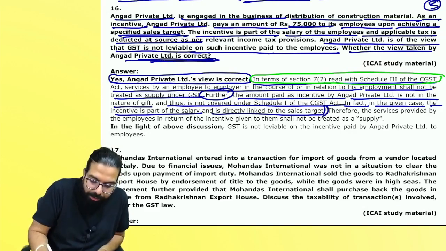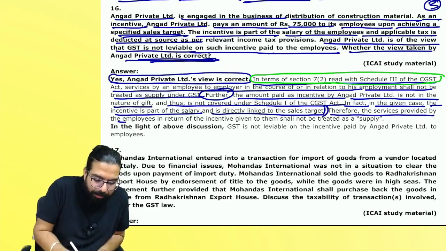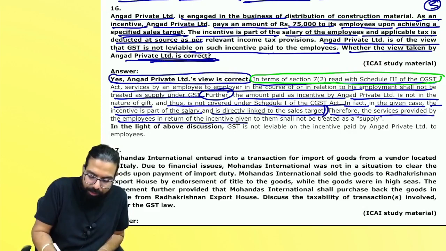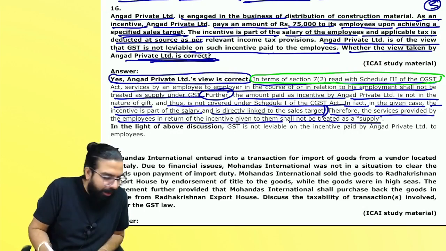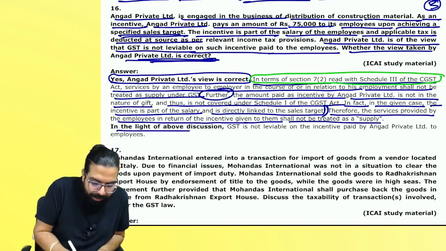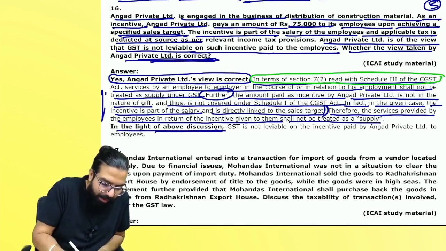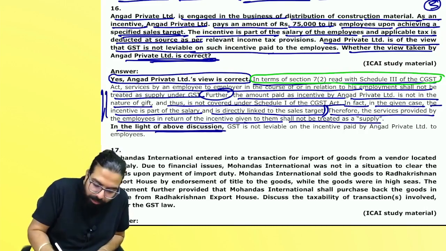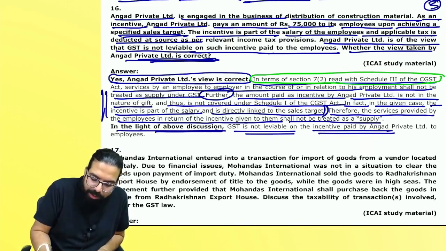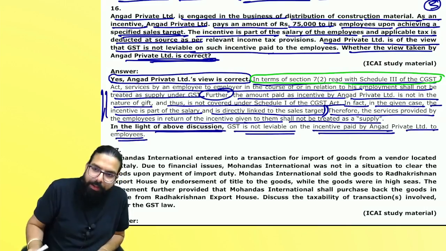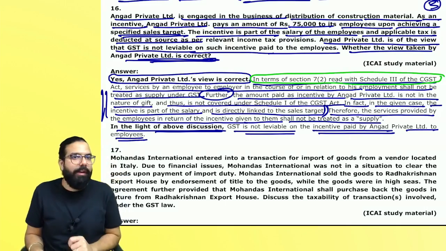Now the conclusion. Therefore, the services provided by the employee in relation to the incentive given to them shall not be treated as supply in the light of the above discussion. So you have done a discussion over here. GST is not leviable on the incentive paid by Angat to its employee. Are we all clear till here?